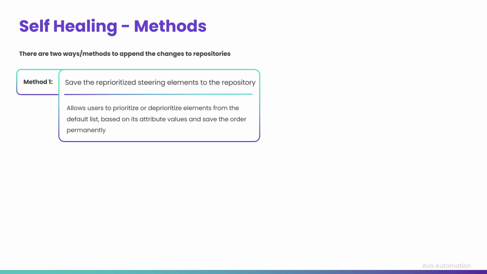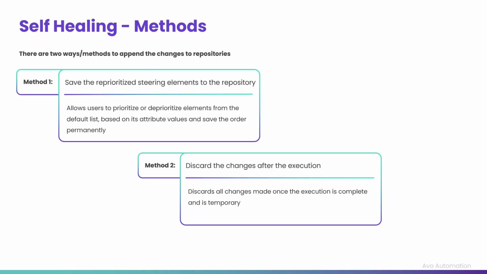There are two methods to apply self-healing property to the captured or created elements. The first method allows users to prioritize or deprioritize elements from the default list based on its attribute values and save the order permanently. The second method discards all changes made once the execution is complete and is temporary. It's up to the users to choose which method of self-healing they would like to implement for the test execution.